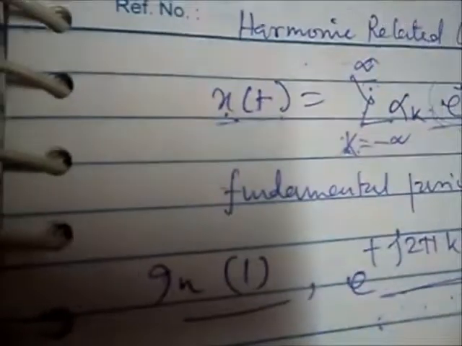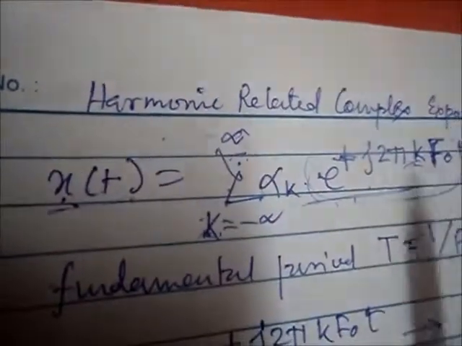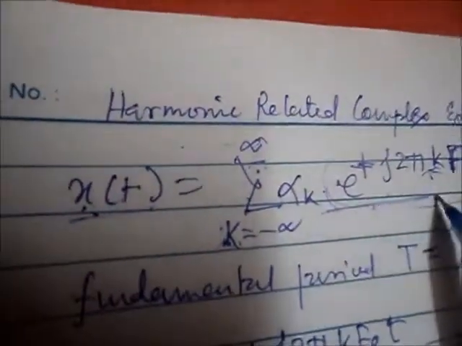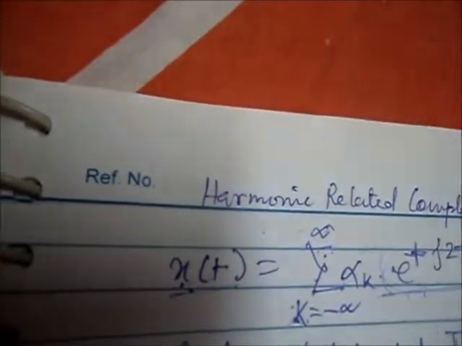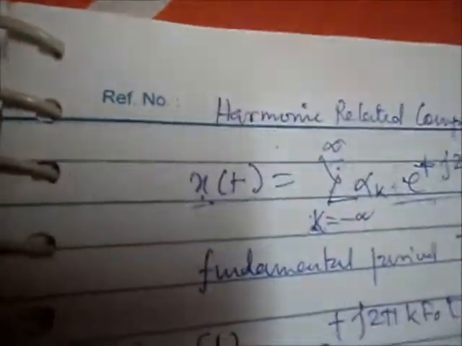That means we can construct any variation of x of t with any choice of fundamental frequency. We put any value of the fundamental frequency f0 here. That is why we use this type of exponential signal, and whenever the value is changed, the properties of the periodic signal also change.